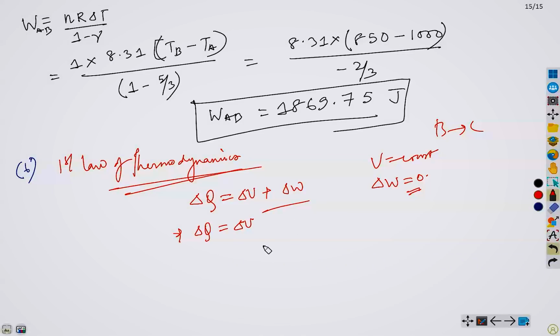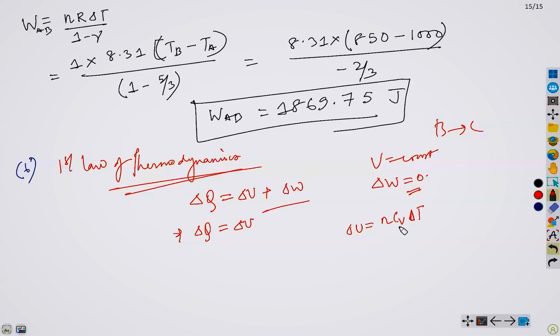Well, you know, there are two methods basically of finding delta Q, okay? And one of these that we are going to apply here is, we know that for change in internal energy of the gas, delta U equals n Cv delta T, isn't it so?